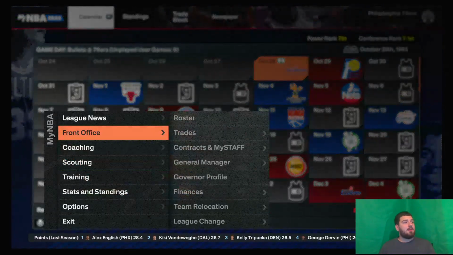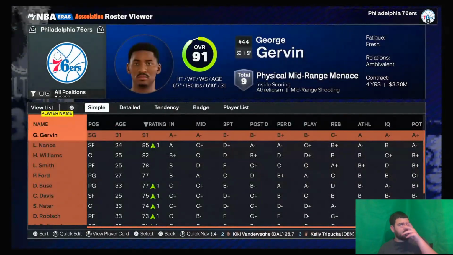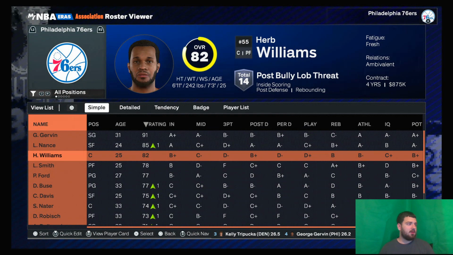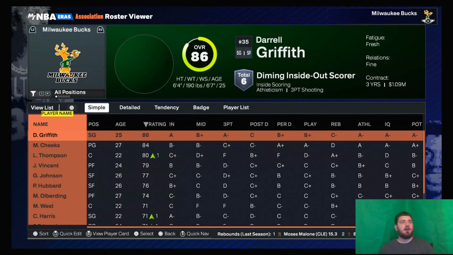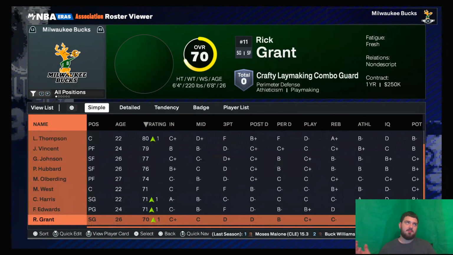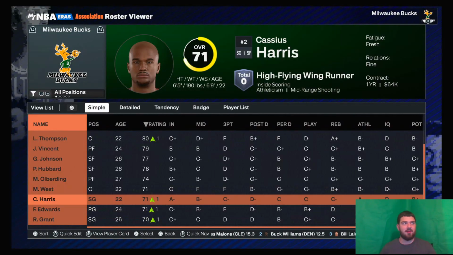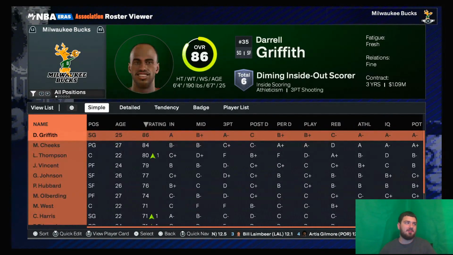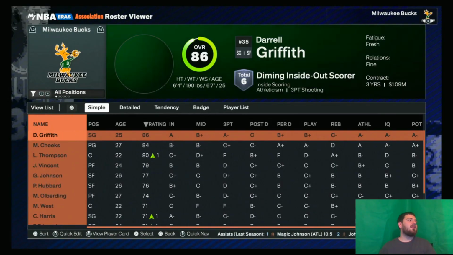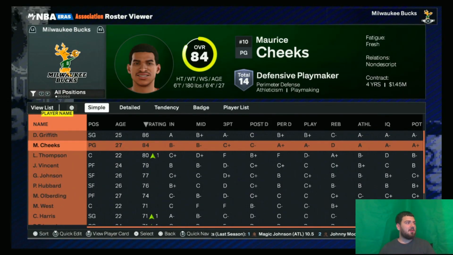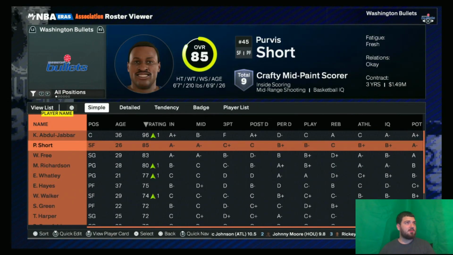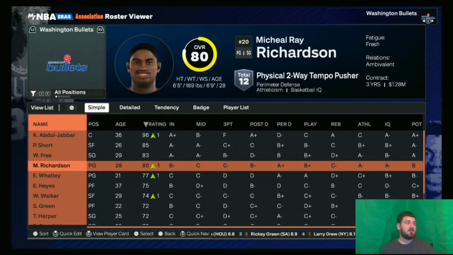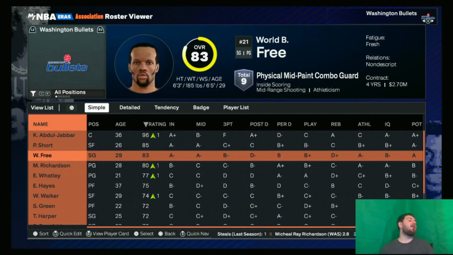So we've got that, but let's see what our rosters look like. George Gervin is on the Philadelphia 76ers with Larry Nance and Herb Williams. We're not going to go too in depth because, again, when you get past like the 8th player, they're kind of not real players. So we got Daryl Griffith and Mo Cheeks on the Bucks. Kareem is on the Bullets with Purvis Short and World B. Free. One of the craziest pictures in NBA history.